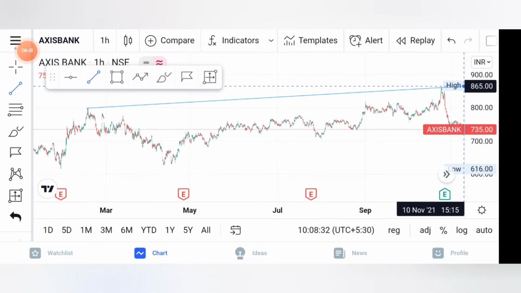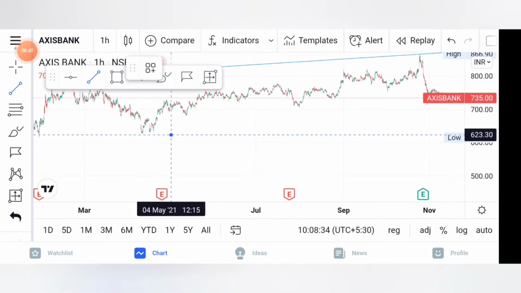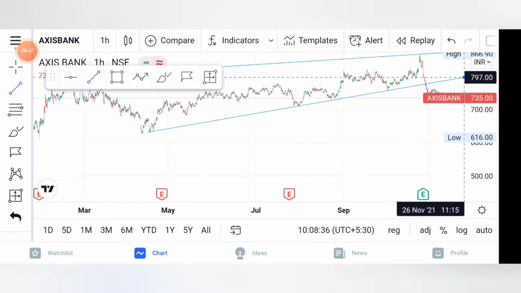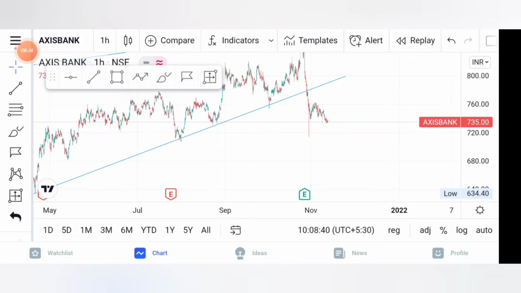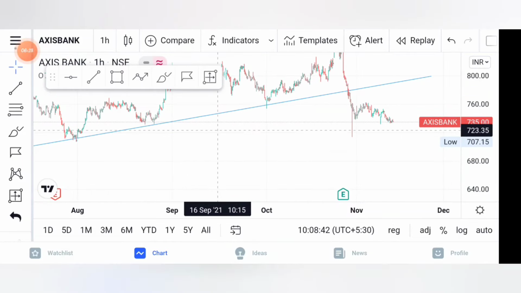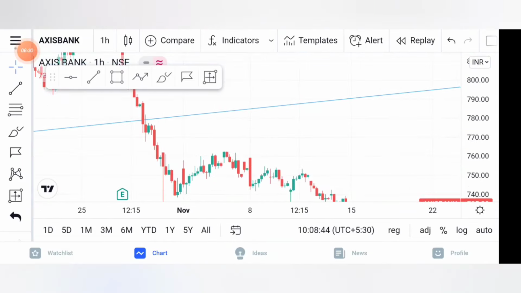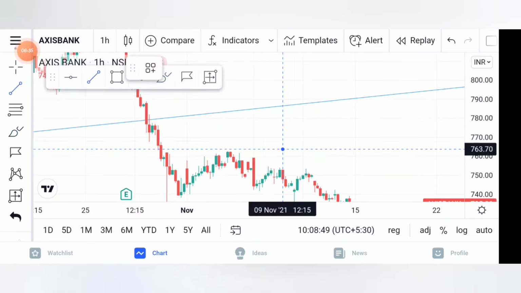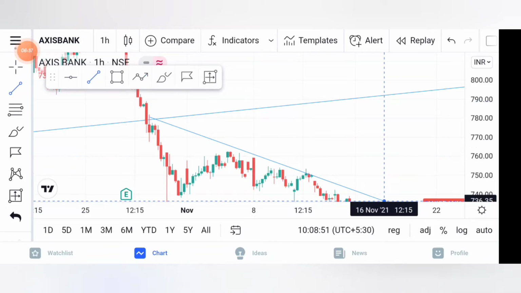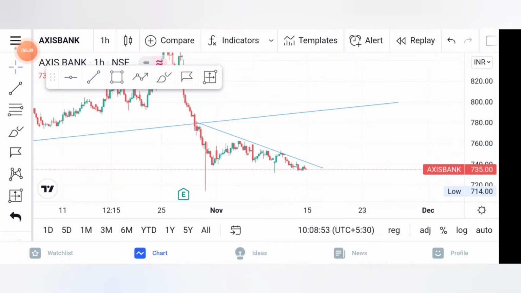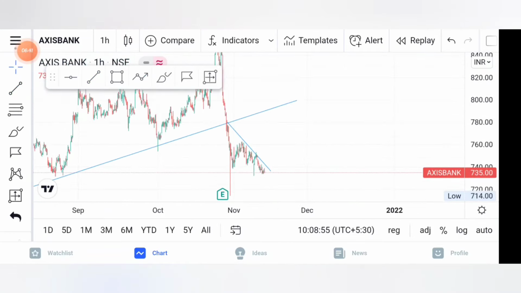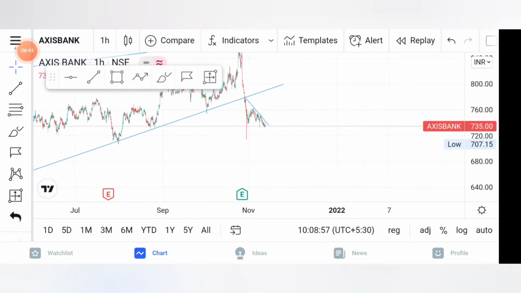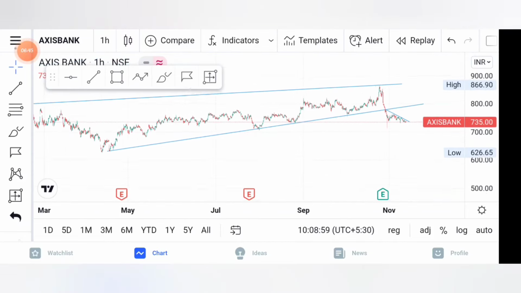You can see here the candles. This was a channel pattern that formed, and over here it broke out and gave a confirmation. And you can see the downfall of the stock. So you can clearly see this was a channel pattern.